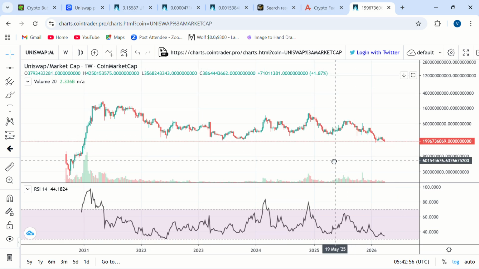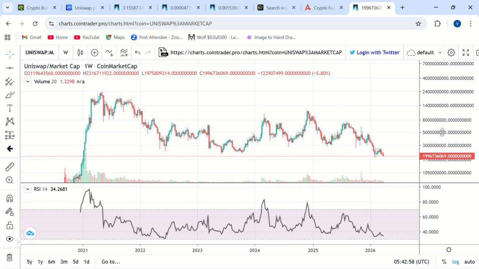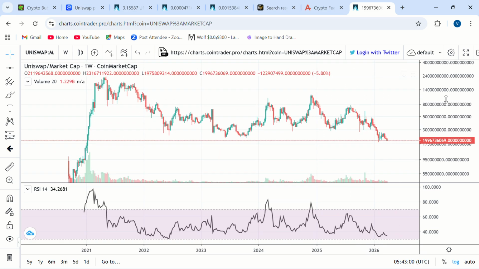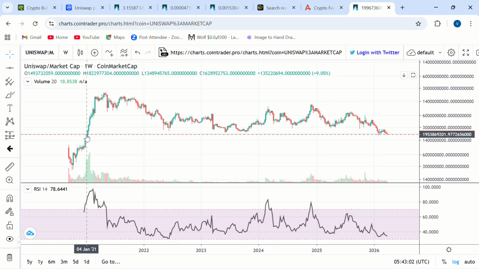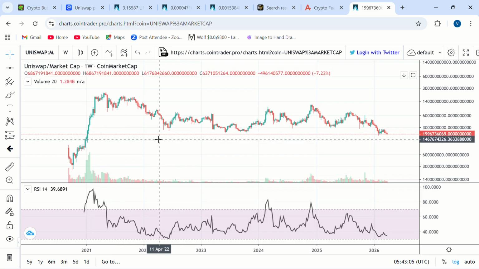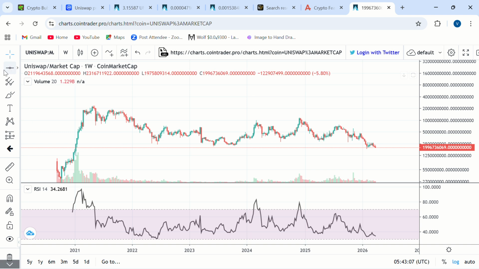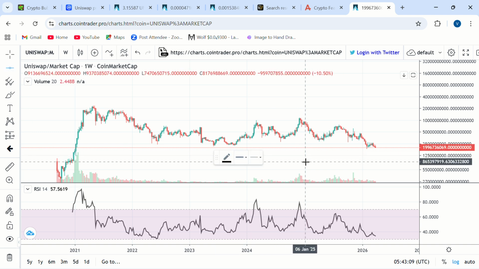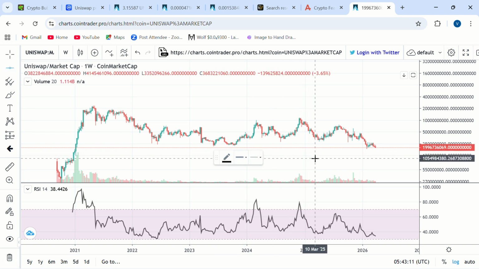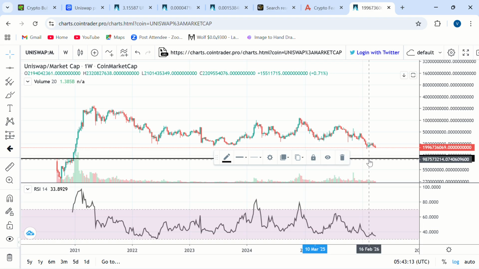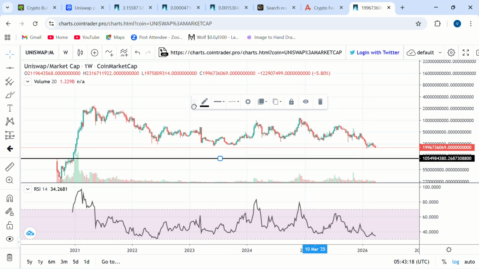Uniswap's market cap too has dropped to new lows, the lowest prices we have seen it trade since January of 2021. And the $2 billion level is where it's currently trading right now. There's always that possibility that we can see lower prices, but then there's support around $1 billion. So Uniswap could easily dump 40 to 50% from where we're trading and still find support at the $1 billion level.